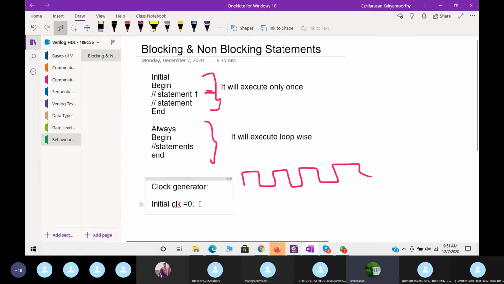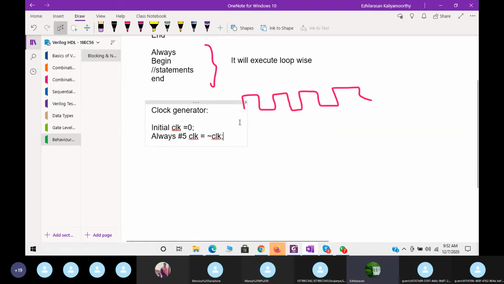First you need to initialize, after that we'll go for the always, with a delay of 5: clock is equal to not of clock. So first at 0 delay, the clock will be initialized to 0.